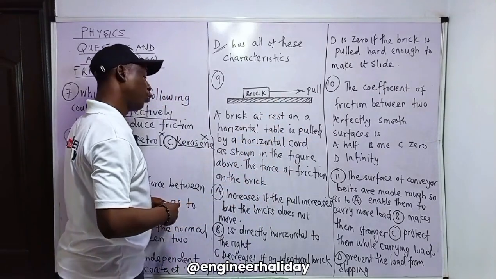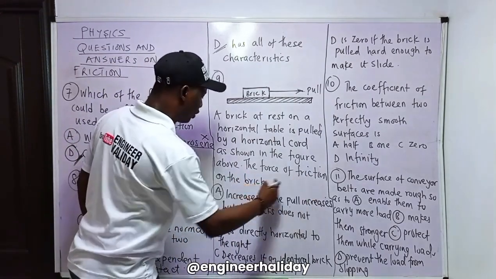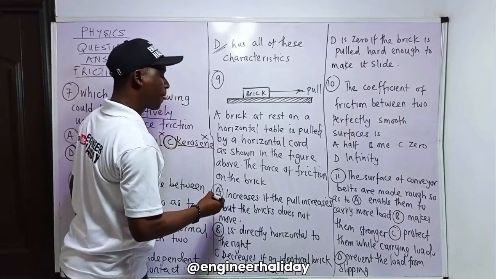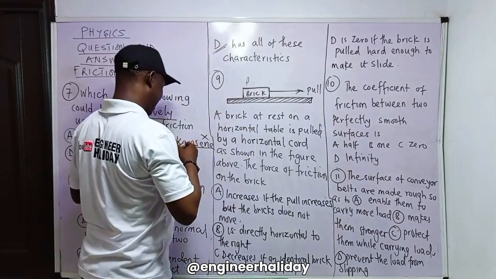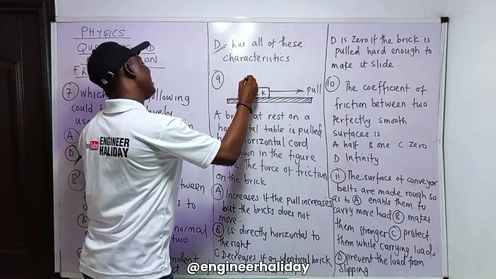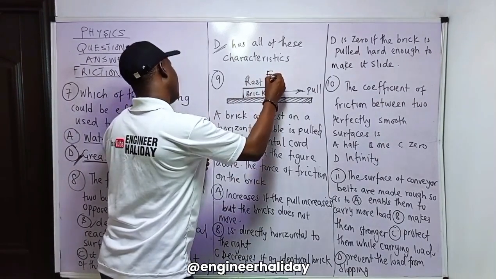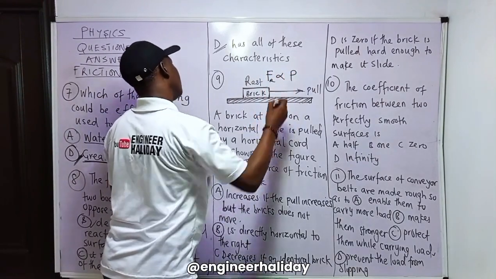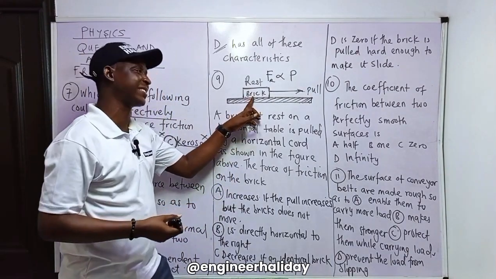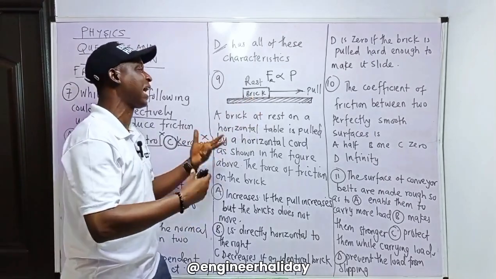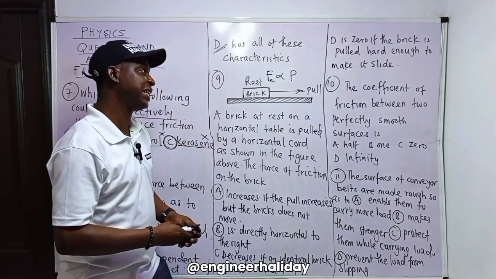Table is pulled by a horizontal cord as shown in the figure above. The force of friction on the brick. Now, note this. In as much as the body is at rest, please take note of that, the force of friction is proportional to what? To the pulling force. Please take note of that one. Now, when a body is at rest or stationary or just about to move, it means it's under a limiting frictional force. Go and check this one.